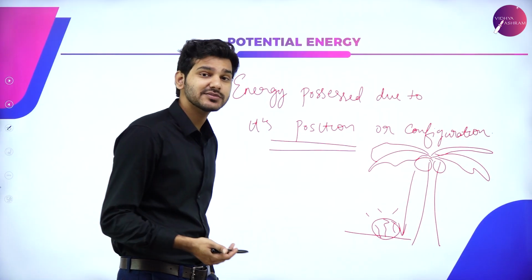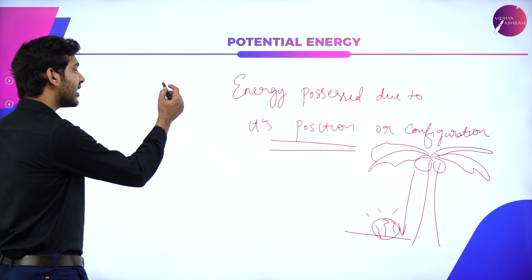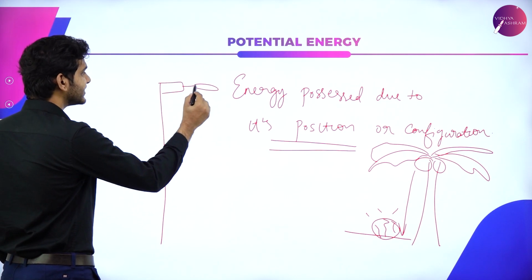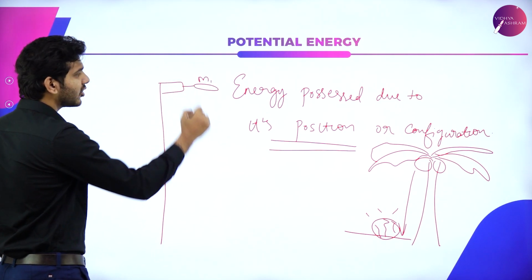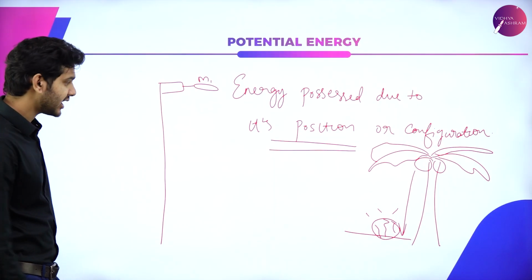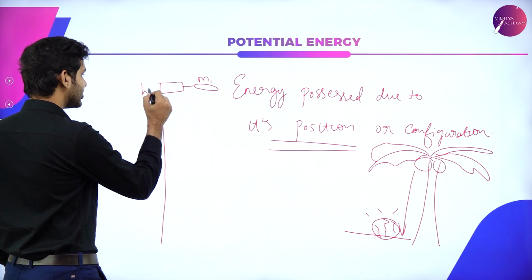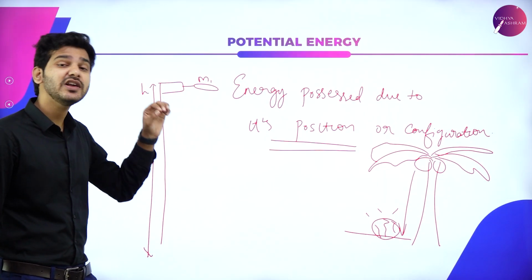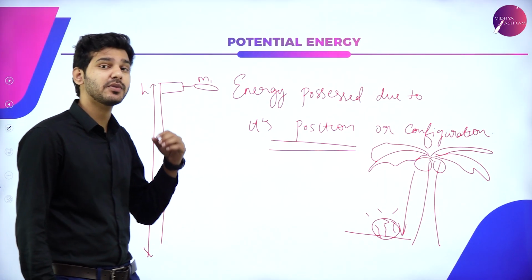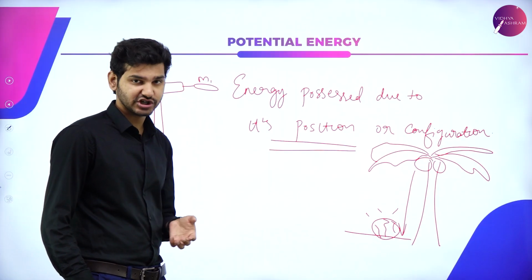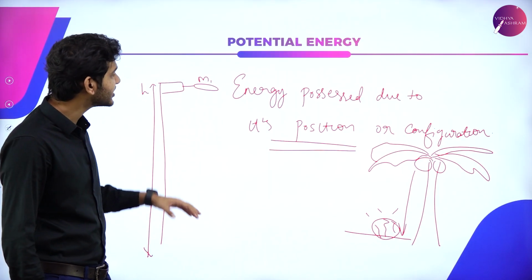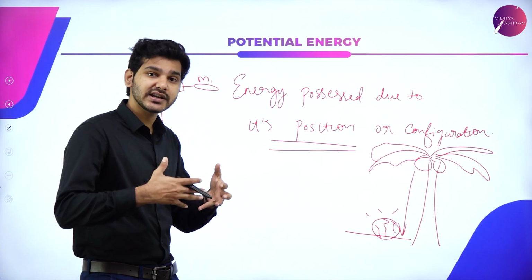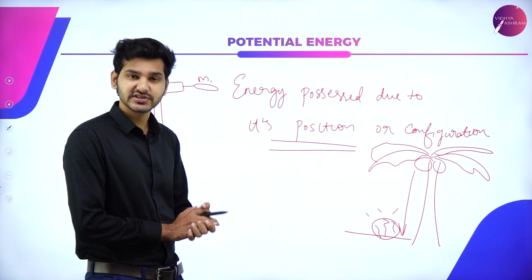To be more precise, more scientific, we can say that if I take a mass m1 and keep it at a particular height h, then this particular mass will have an energy possessed by virtue of its position. Whenever I keep any object at a particular position, innately that object will develop an energy within that particular system.